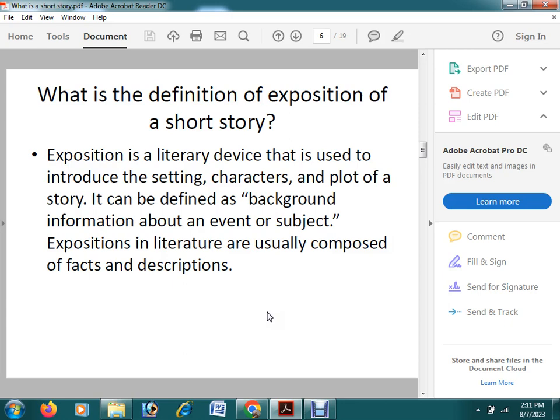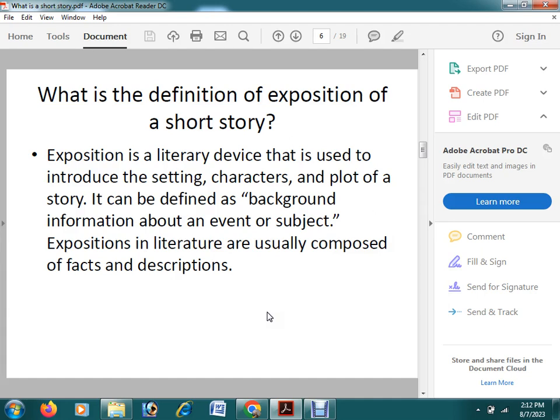Which incident will be told first, serially and chronologically. So exposition will introduce the characters, setting, and the plot, and also the background and the subject matter.